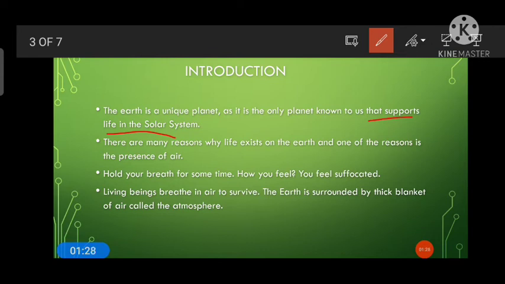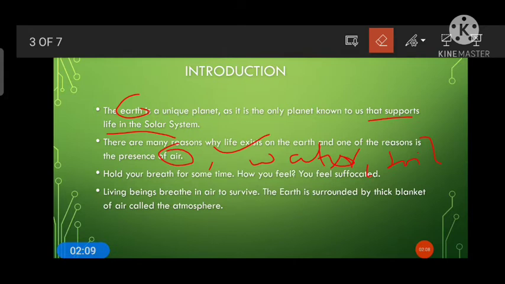There may be other solar systems, there may be other planets where life exists, but as far as we have known till now, the Earth is the only planet where life exists. There are many reasons why life exists on planet Earth. The reasons are the presence of air, water, and soil. These are the main components for having life on the Earth.